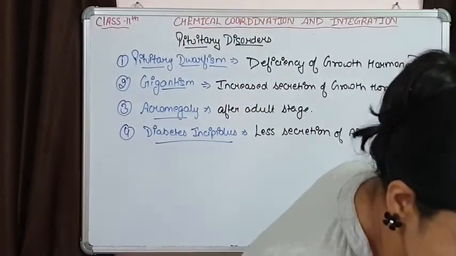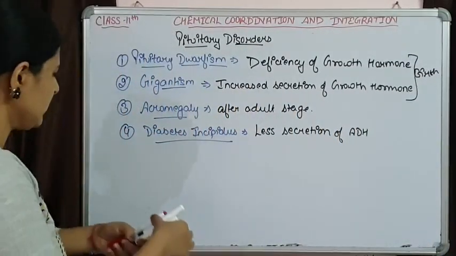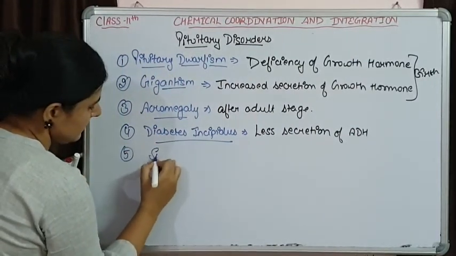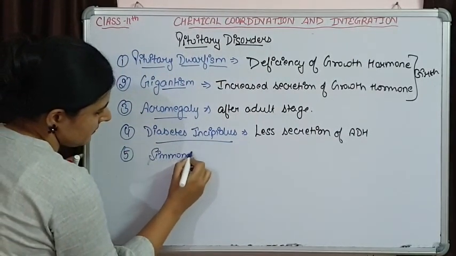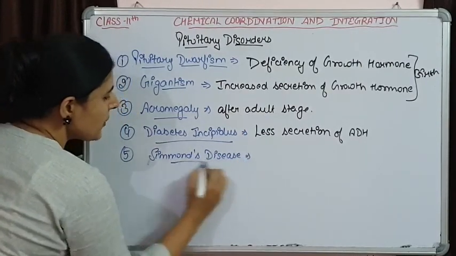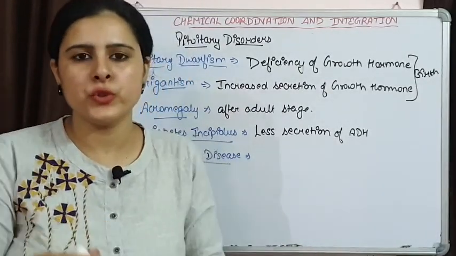Now the next one is Simmonds disease. Simmonds disease occurs because of the gradual degeneration of the anterior lobe of pituitary.